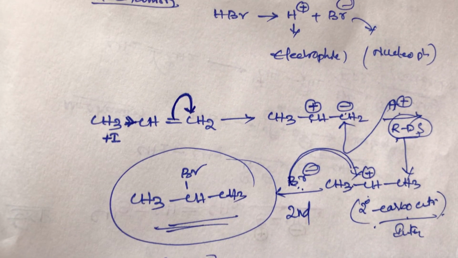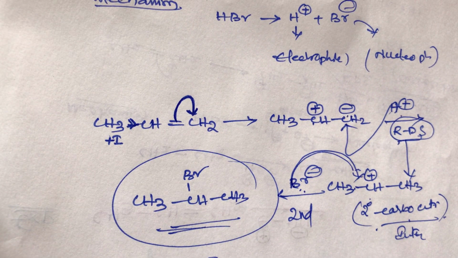So this is the electrophilic addition reaction, student. In electrophilic addition, the first attacker is the electrophile and the second attacker is the nucleophile. This is very important. An intermediate carbocation is formed, and rearrangement is also possible. These are the important terms, student.